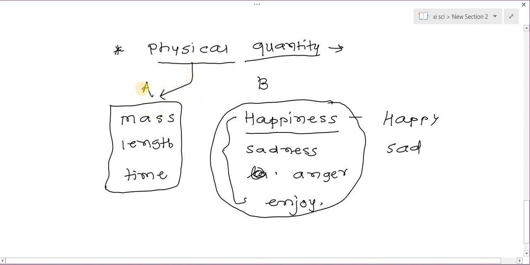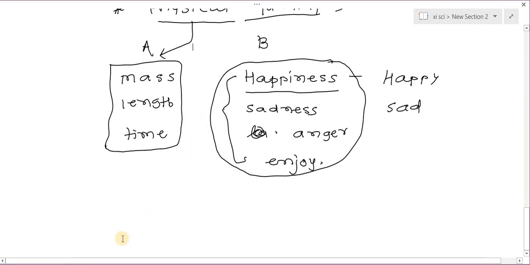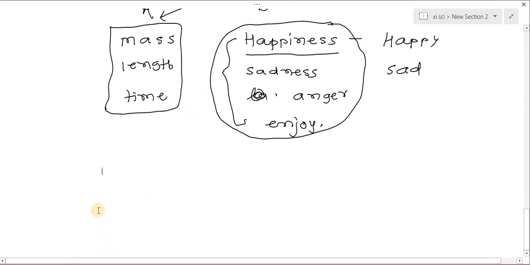In physics we study only those quantities which we can measure, and such quantities are called physical quantities.